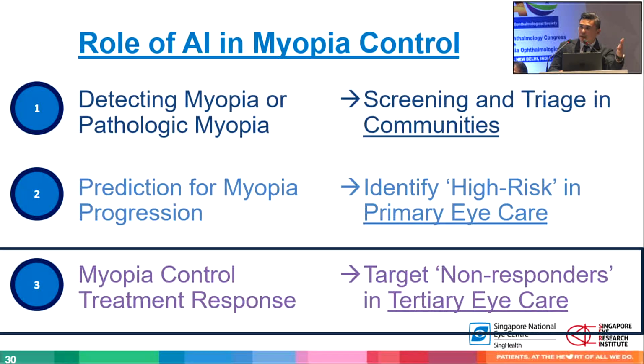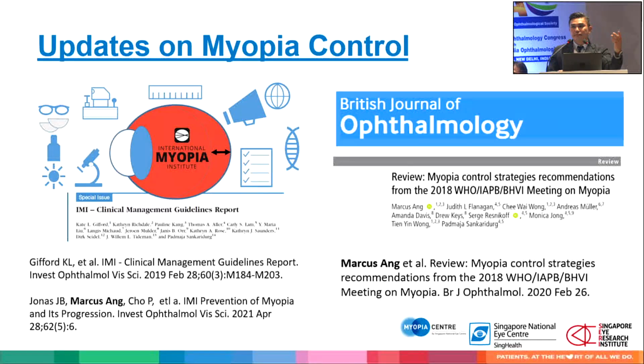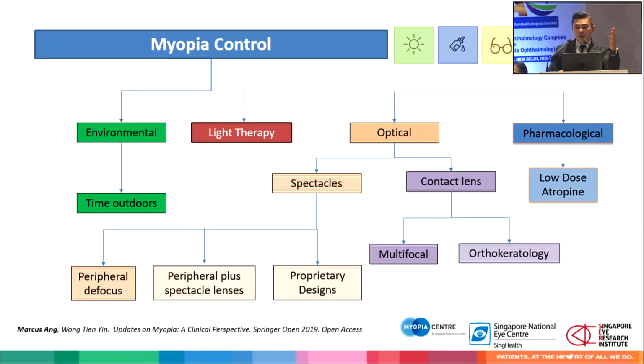Now, last but not least, once we've identified the children at risk of progression, what are we going to do? All the speakers have spoken about myopia control, and actually in the last maybe 5 years or so, myopia control interventions have exploded. We now have a variety, and I've color-coded them. We have environmental, red light therapy, and various optical. In fact, I don't have enough space for the number of optical designs. We have rigid lenses, autokeratology, multifocal soft lenses, and of course, pharmacological, which is low-dose atropine.